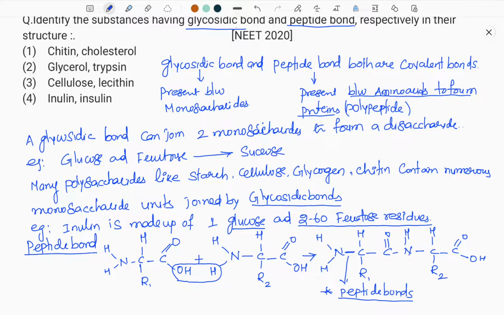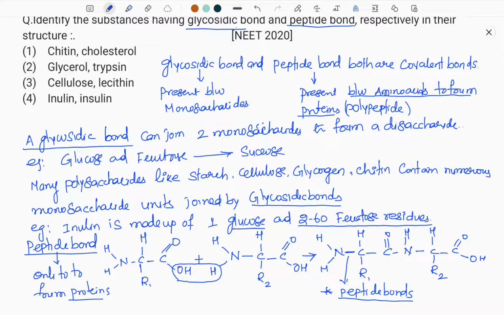So, hope you have understood. Once again I am reiterating that a peptide bond is always formed only between amino acids to form proteins, but peptide bonds are not present in carbohydrates or in lipids, whereas the glycosidic bond is present between the saccharides, can be monosaccharides, disaccharides to form the polysaccharides.